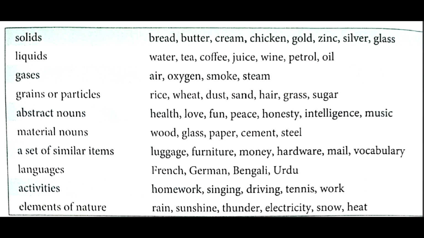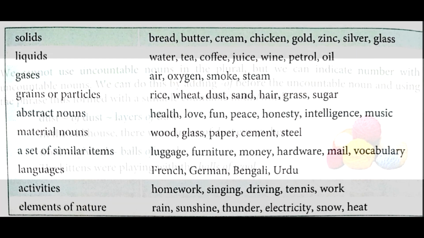Next list is elements of nature. What are the elements of nature? Rain, sunshine, thunder, electricity, snow, heat. Once again I'll repeat: rain, sunshine, thunder, electricity, snow, heat. So students, this was a list of uncountable nouns. After that